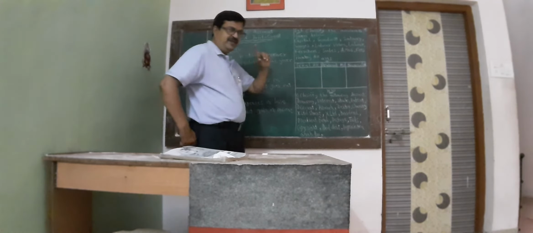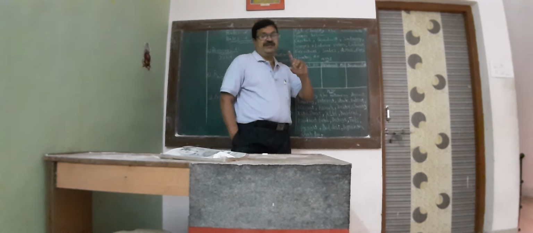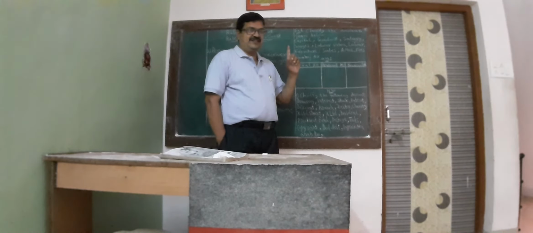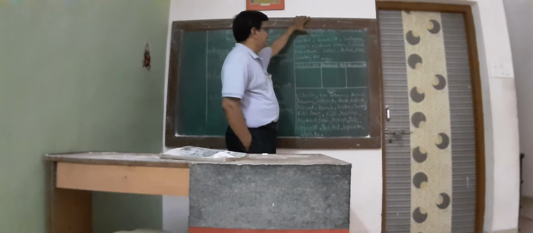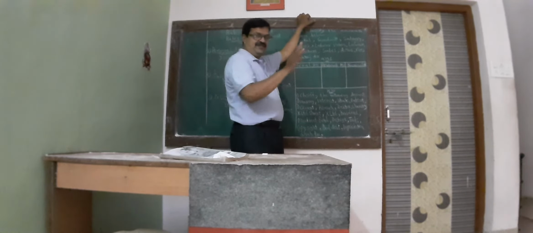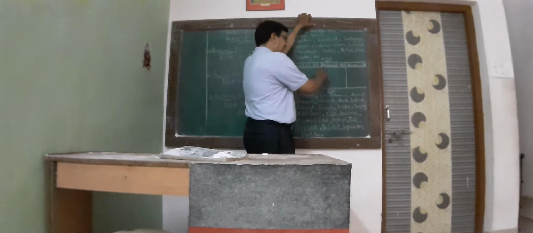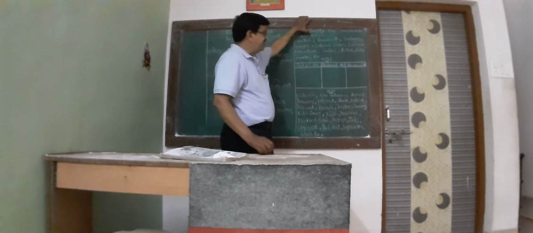Now friends, today we are going to start the first example of accounting. So today is a very special day for you. Today you are going to learn the first example of elements of account. First example: classify the accounts given here. Friends, account names are given and you have to classify them. There are three types of account: real account, personal account and nominal account. Now you have to classify these accounts.